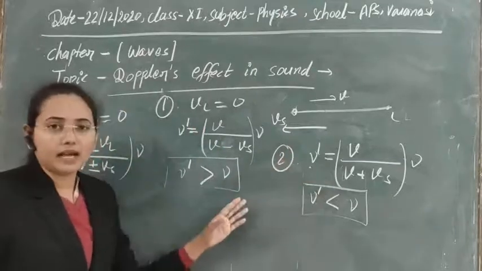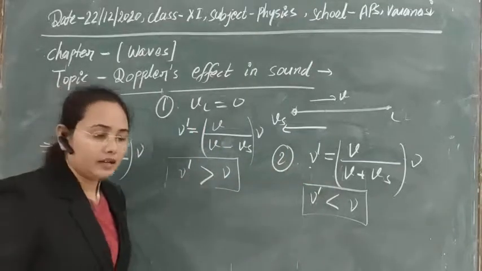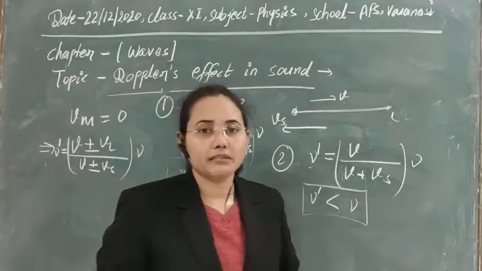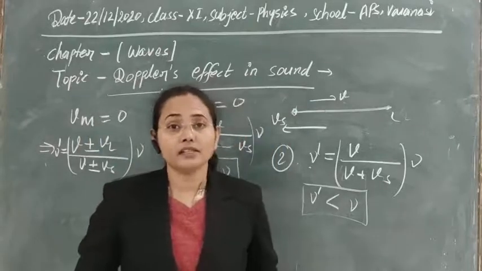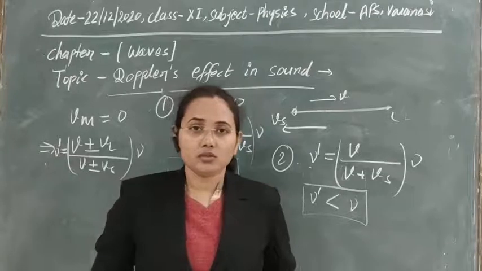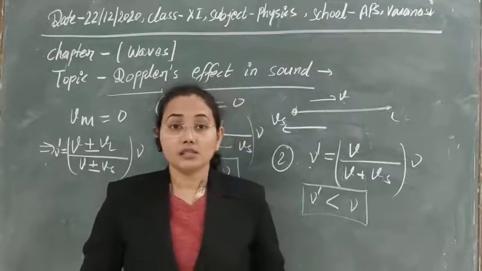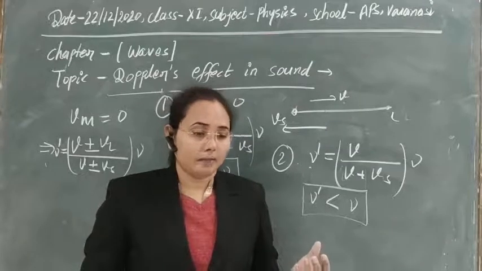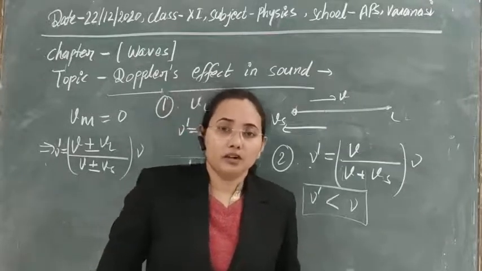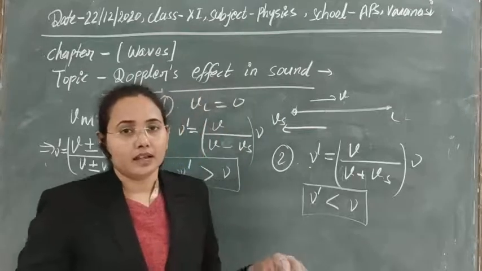So this case we discussed in the beginning. Whenever there is relative motion between source and listener, there is a change in frequency. If the source is approaching the listener, the listener hears the sound with more frequency than the actual one.